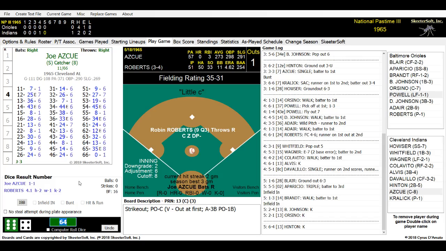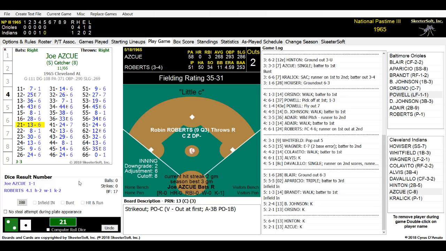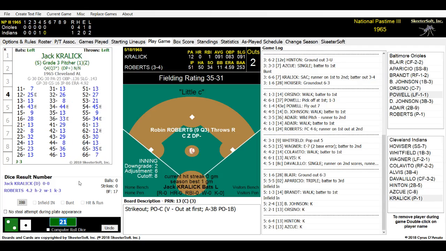Got a base hit in his lone at bat so far in the third and managed to stay at second base. Here is the pitch. It is a 21. And he has struck out. Roberts right now is El Fuego. 3 out of the last 4 batters he has struck out. And they would have had no, but they got him on a pick. They got him on a stolen base attempt.